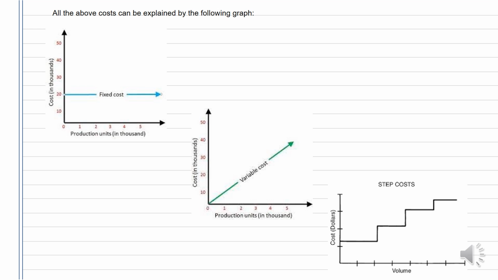As far as practical questions of flexible budget are concerned, there may be either two types of questions. First type will be a direct question wherein there will be only fixed cost and variable cost, whereas the second type will consider the three, that is fixed, variable and semi-variable. Let us understand the first type.